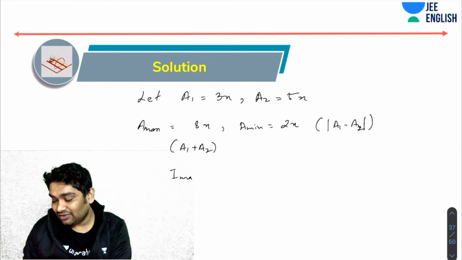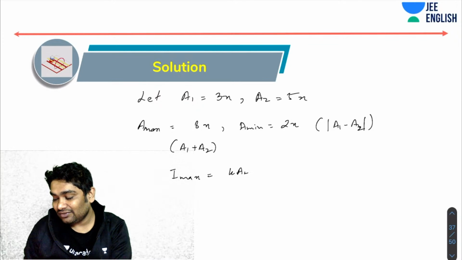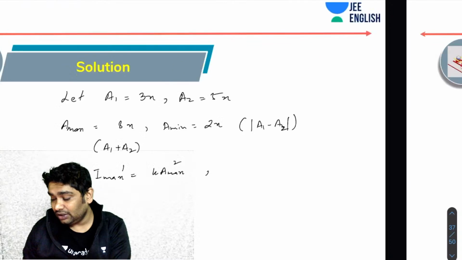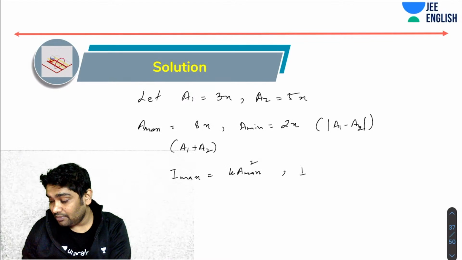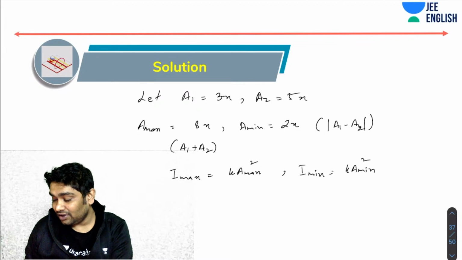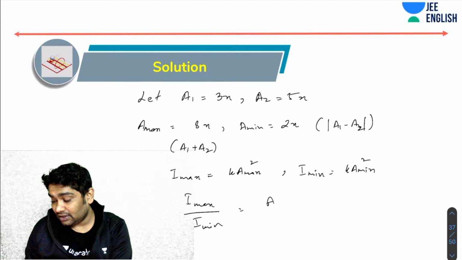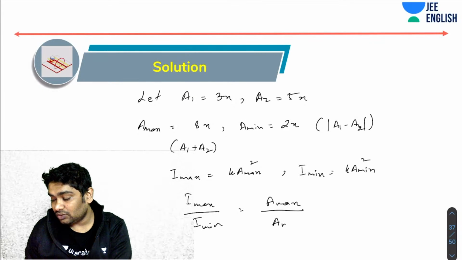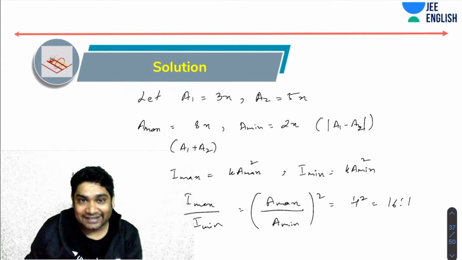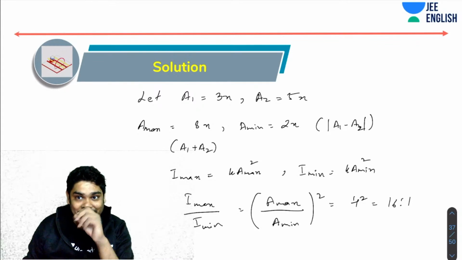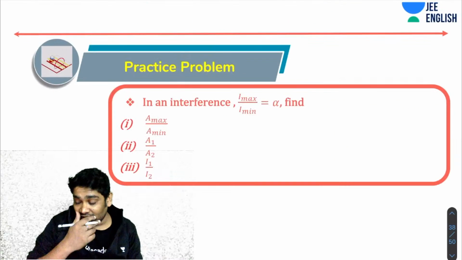I max would be K A max square, and similarly, what you will realize is I min equal to K A min square. So what you realize is I max is to I min is nothing but A max is to A min whole square. That is 4 square or 16. So well done. Correct answer, guys. All right. Let's move on to the next question then.